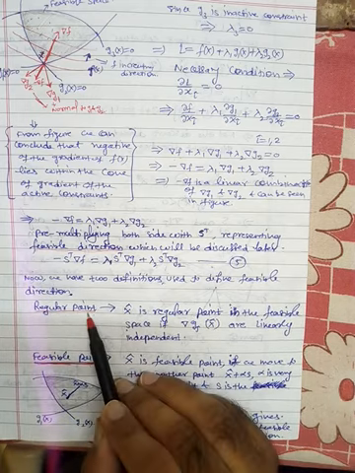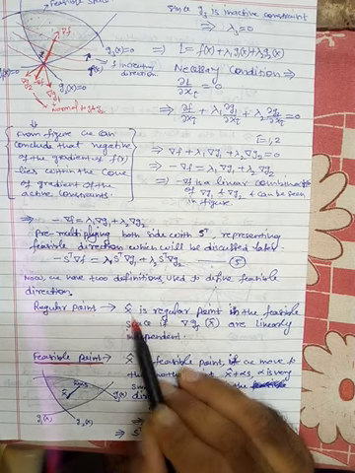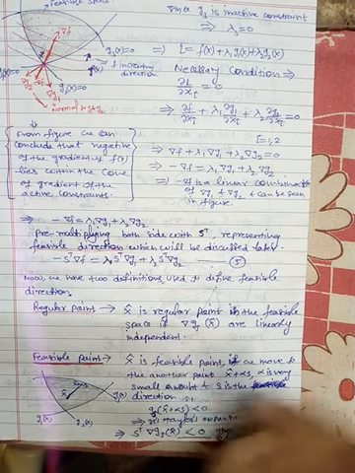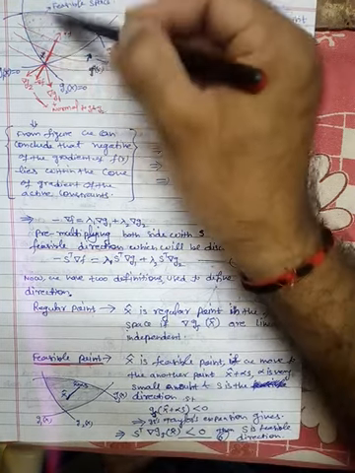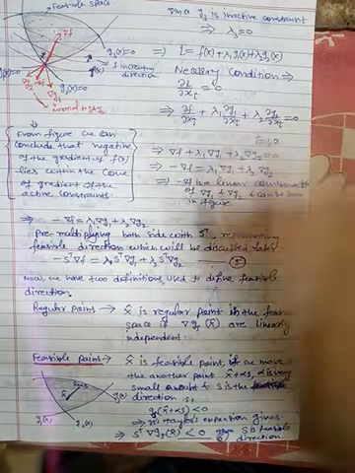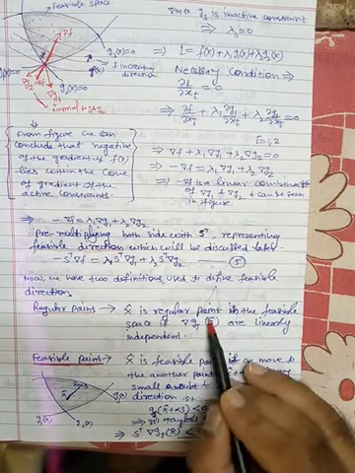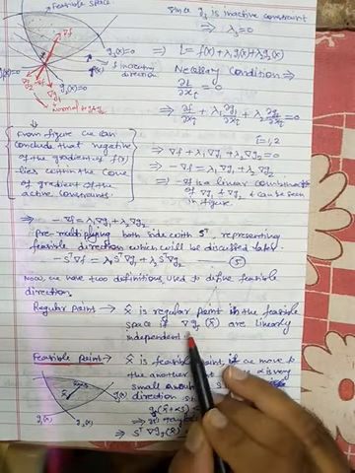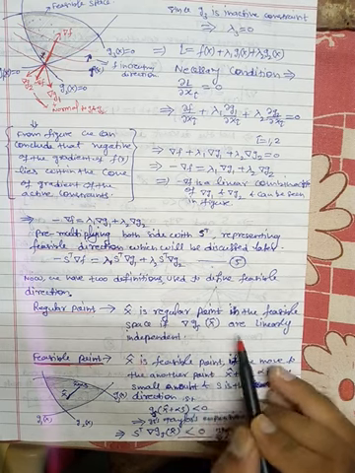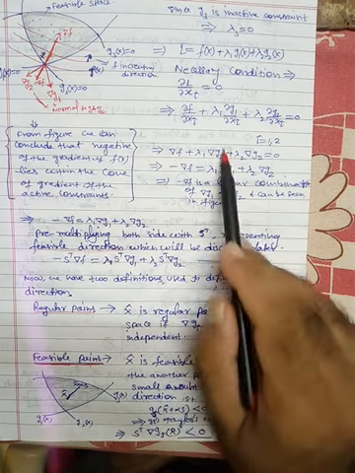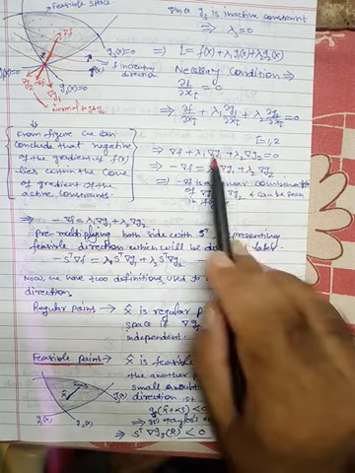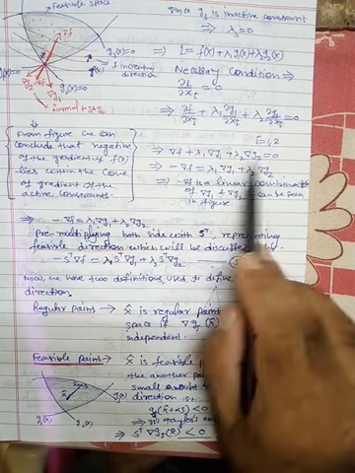So what is regular point? X cap is a regular point in the feasible space if gradient of Gj at X cap are linearly independent. That means they are linearly independent vectors.